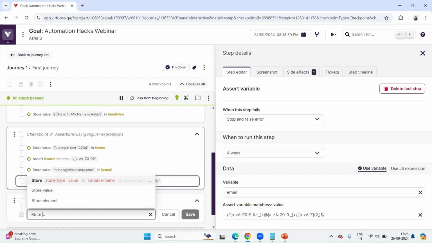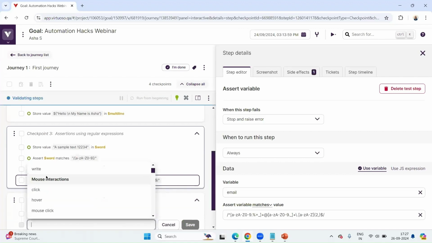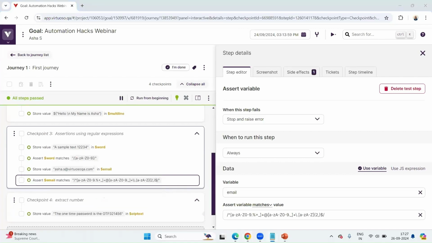So I'm going to write store value, and I'm storing it as OTP text, as this is the OTP. Okay, everything seems good. Let's go ahead with the next set of characters.